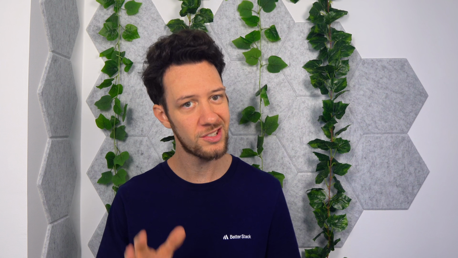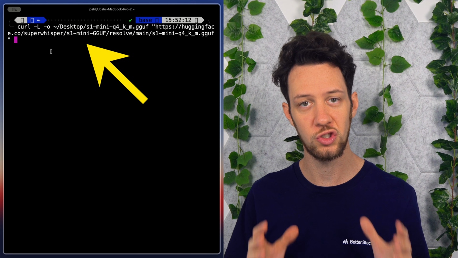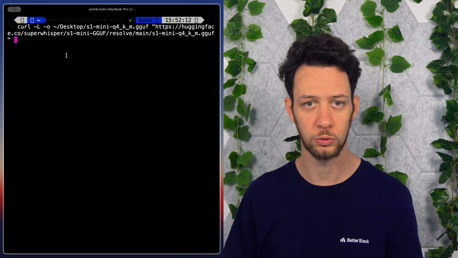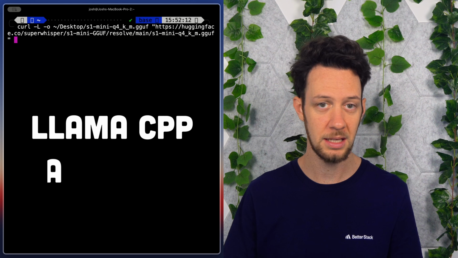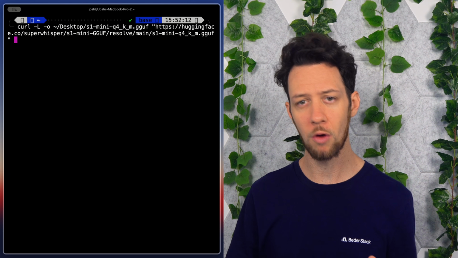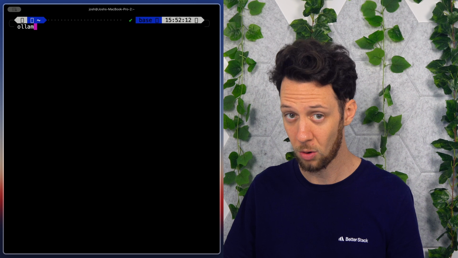Alright, now I'm running this on my Mac M4 Pro, and the first surprise is the size. I don't have to download some giant local model. The quantized version I'm using is around 462 megabytes. I just grabbed it from Hugging Face and ran a curl to install it, and because GGUF versions are available, you can run it with the normal local tooling. So llama.cpp, Ollama, LM Studio, it's really your choosing. Whatever already fits your workflow, but here I chose Ollama as I already had it going.